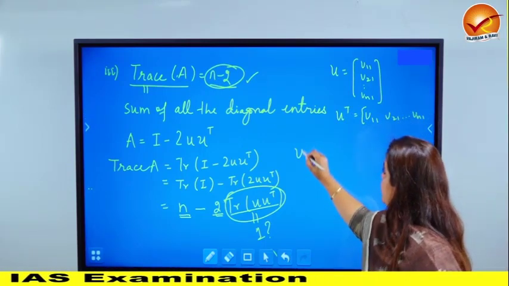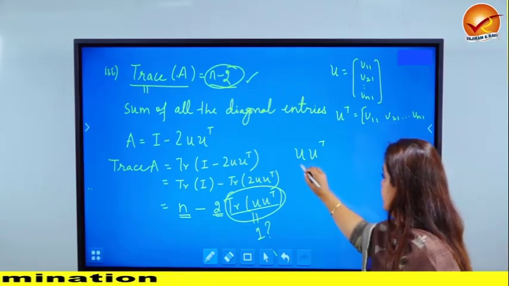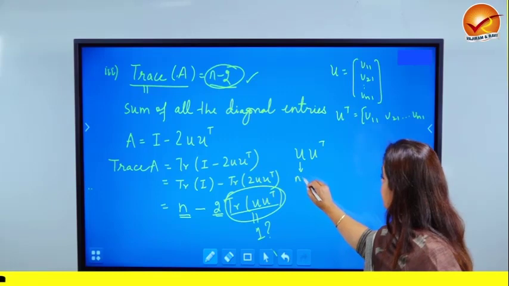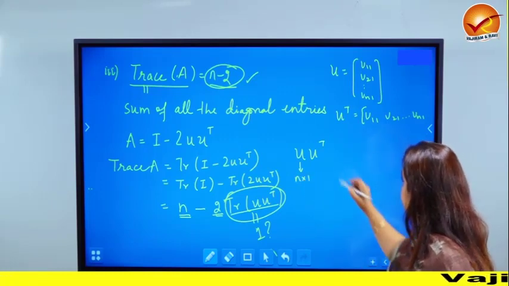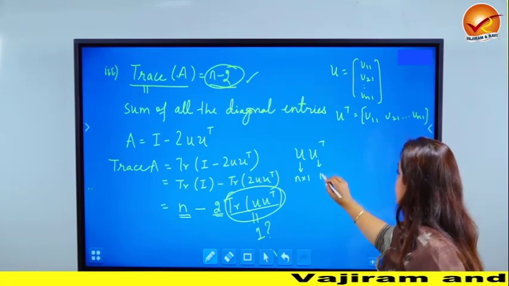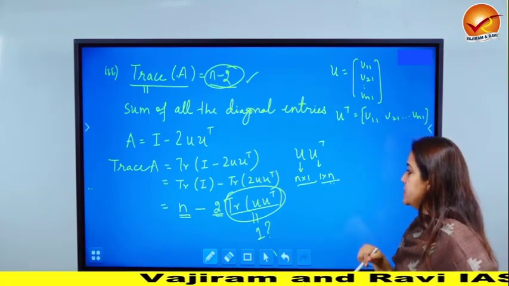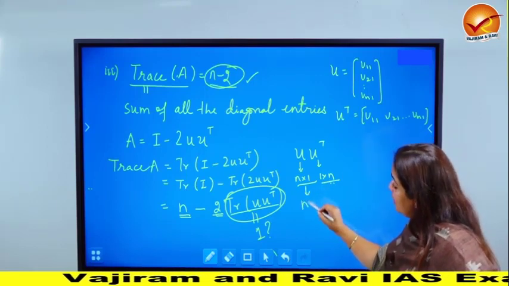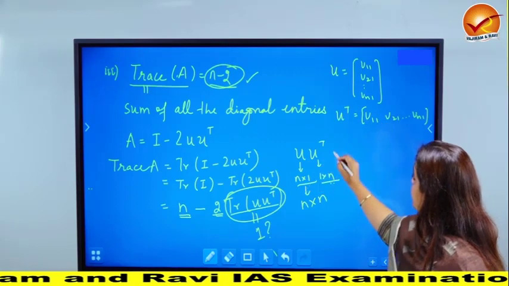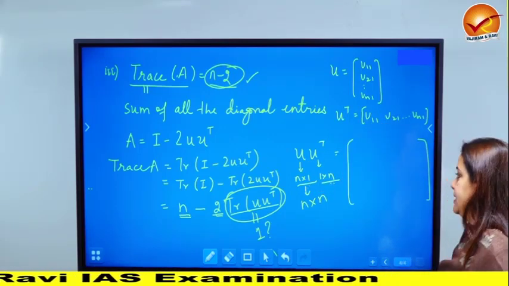So what is U into U transpose going to be? Again, figuring out the size is quite helpful. The size of U is n rows and 1 column. The size of U transpose is 1 row and n columns. So when I multiply an n cross 1 matrix with another 1 cross n matrix, the answer is going to be an n cross n matrix. The answer when I multiply U with U transpose will be a full n cross n matrix.